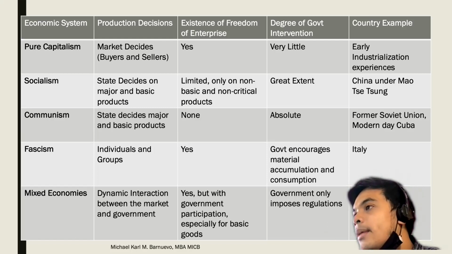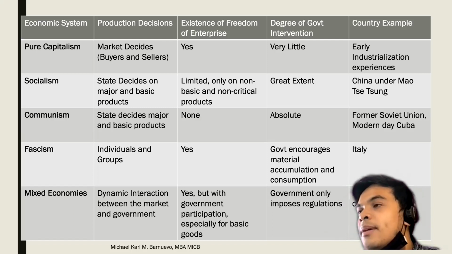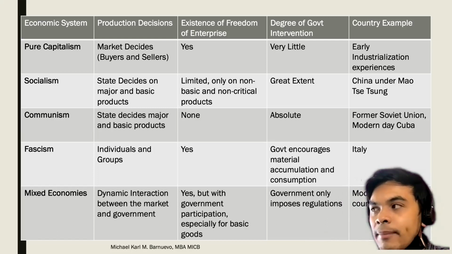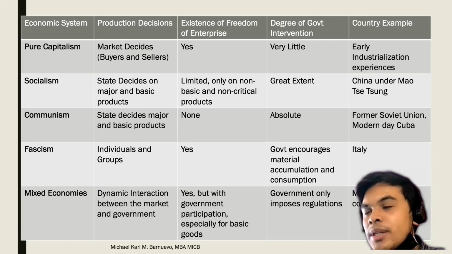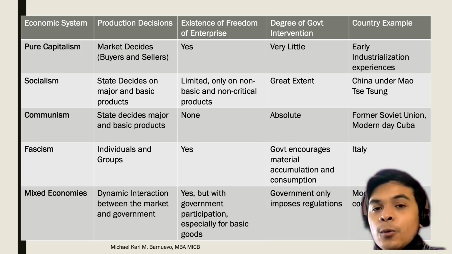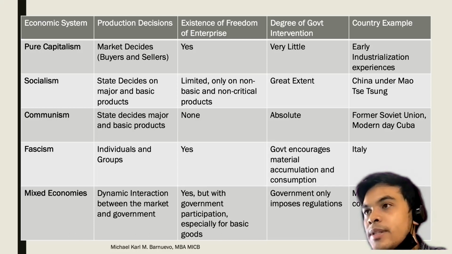Communism, the state decides on major and basic products. For socialism, there is limited freedom, but for communism, there is really no freedom of enterprise. Whatever the government says you will produce, and the number of units, you just have to follow, because their intervention is absolute. Examples are the former Soviet Union and now Cuba.